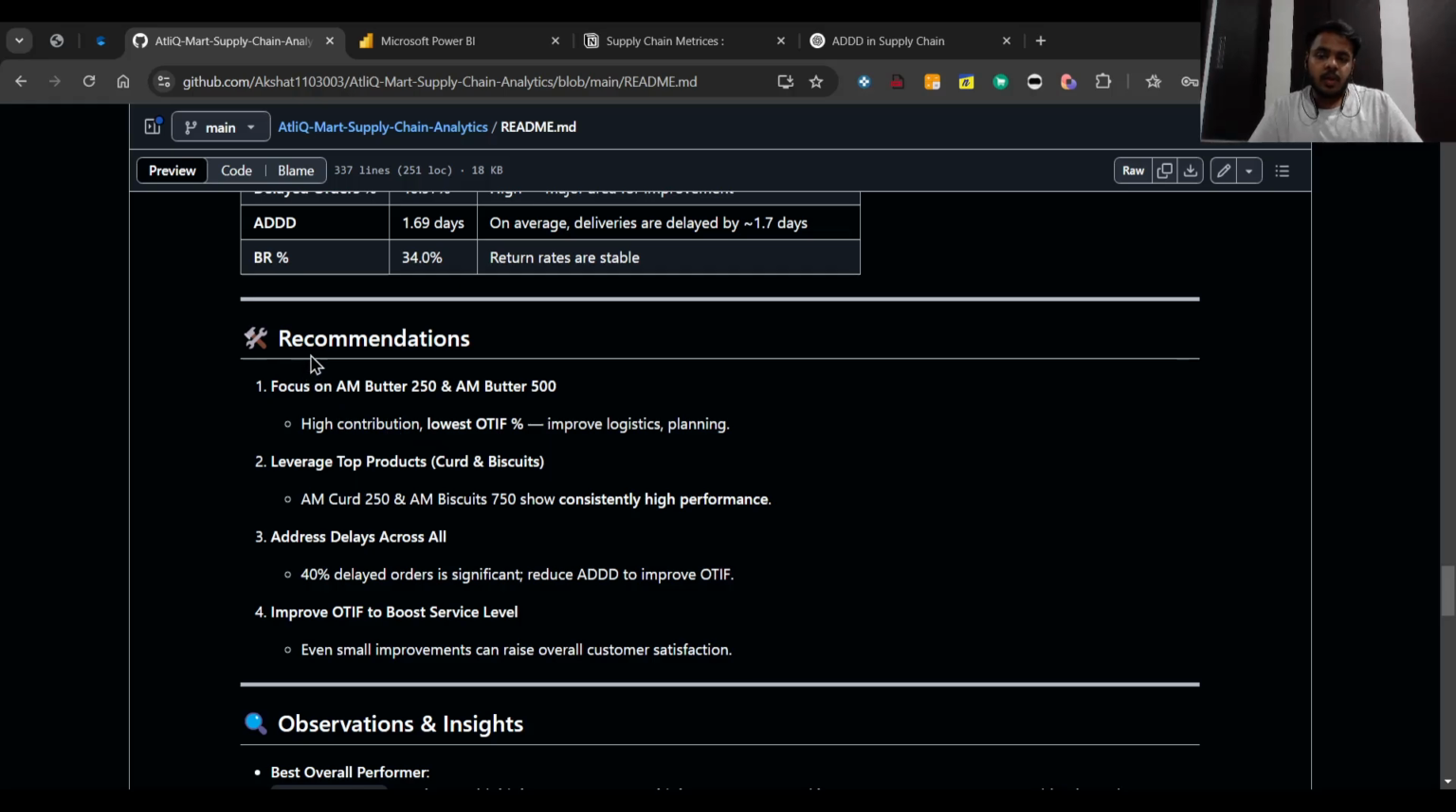Now, what are the recommendations for the products category? First of all, AM Butter 250 and AM Butter 500 have high contribution but the lowest OTIF percentage, which means logistics and planning need to improve. Also, you have to leverage the top performing products, the curd and biscuits. If you see AM Curd 250 and AM Biscuits 750, they show consistently high performance, and they also have high contribution to the order lines.